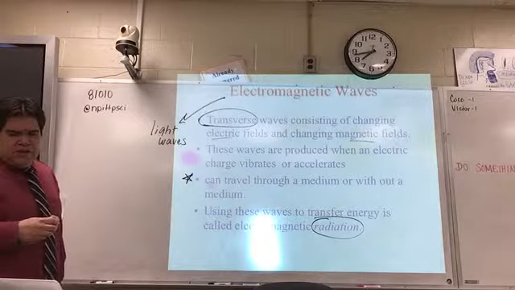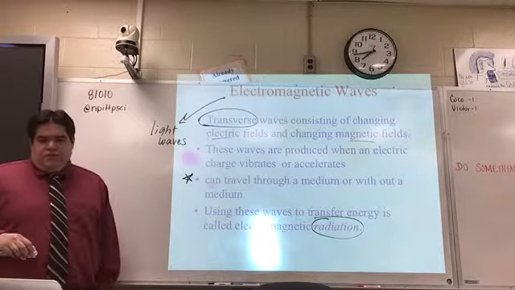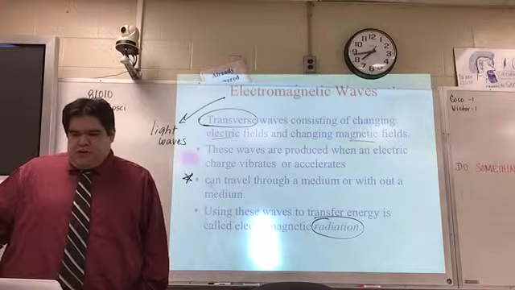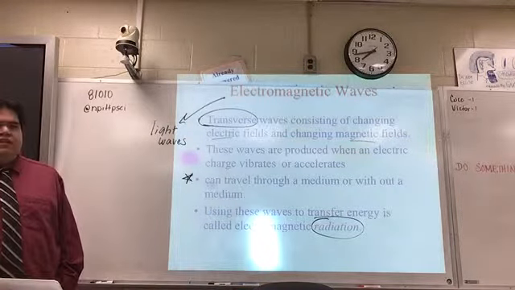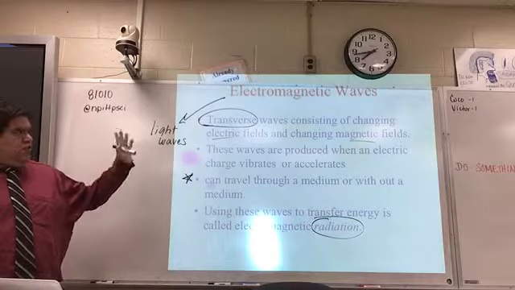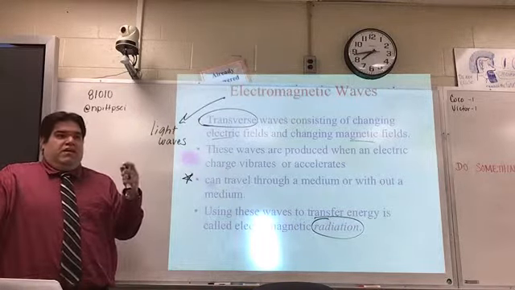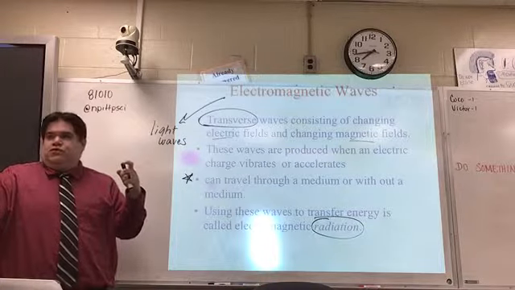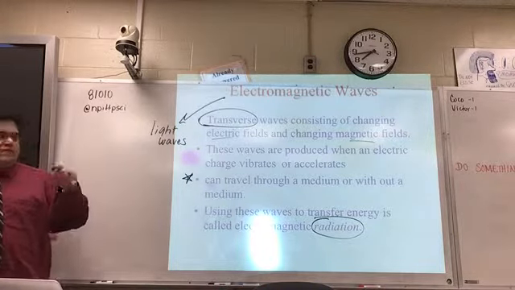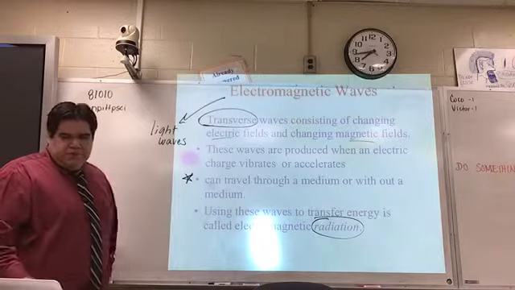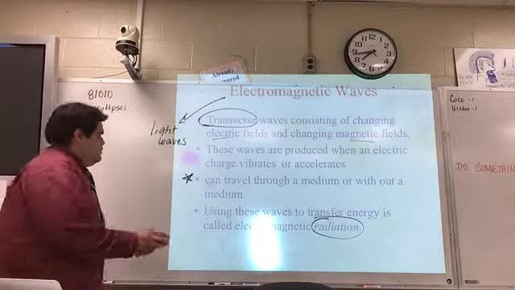All right, if you're looking at your diagram at the top right, notice it is called the electromagnetic spectrum. Remember we said that light can bend? And remember we talked about the rainbow? When you bend the light, sometimes you can bend it into the different colors that make up light. Well, that's what you see here, that spectrum, and that's what they're showing you in these words.